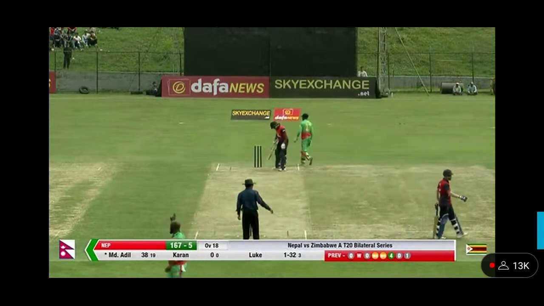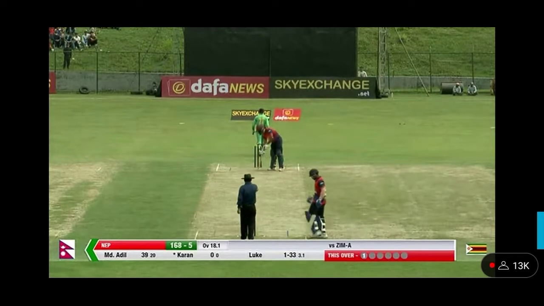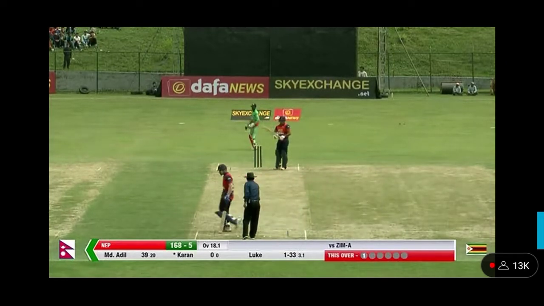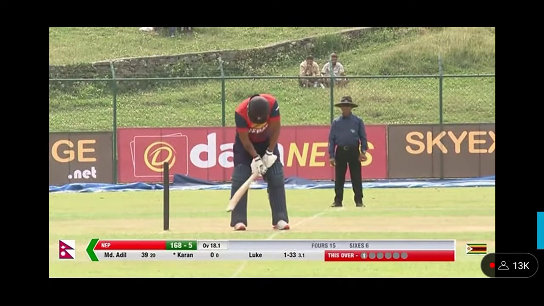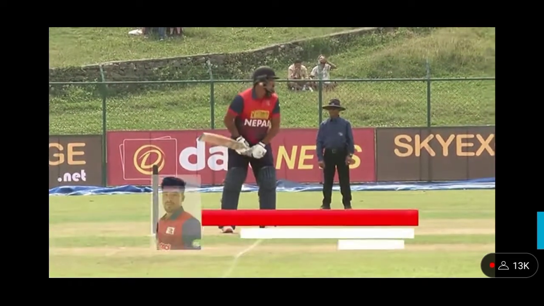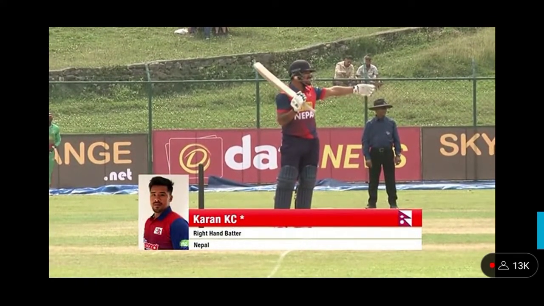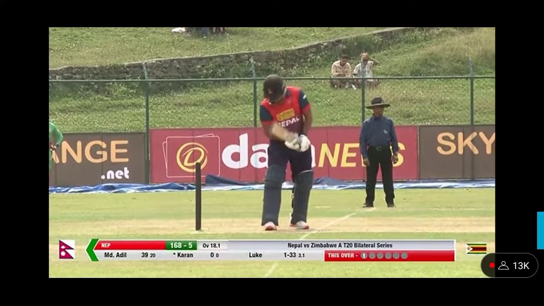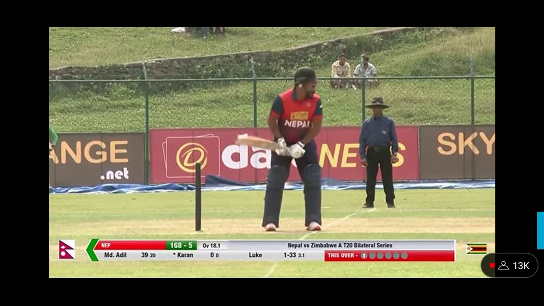With 11 deliveries remaining from here, Ijaz. Perhaps 190, particularly with Karan Casey at the crease. Yes, hope so, that they can achieve like 190. Not been a big deal when Karan is there in the center. He's really a pumped up player, and the crowd is also pushing him. And hope that he will surely live up to the expectations of the crowd as well as the captain, the coach.